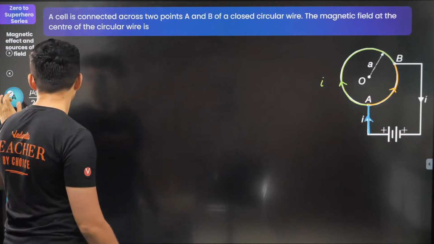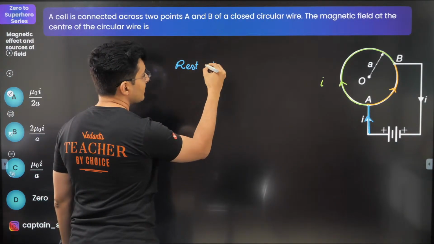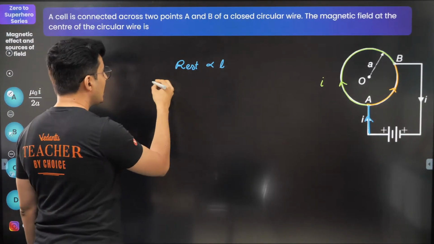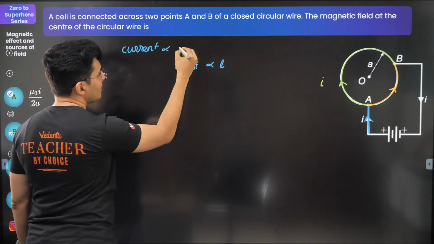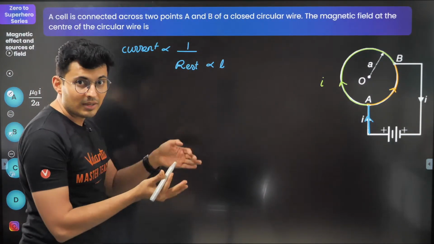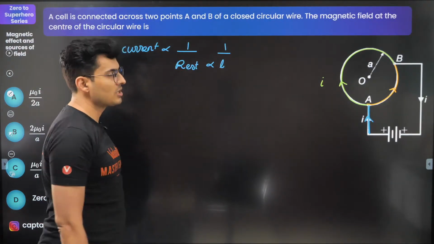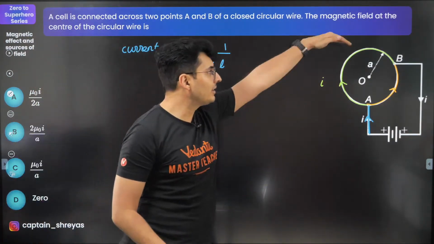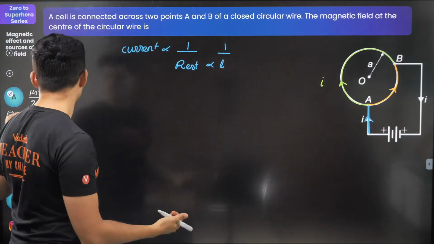And we all know that the resistance is directly proportional to the length, and the current is inversely proportional to the resistance when it splits. So current is also inversely proportional to the length. More length will have less current, less length will have more current, proportionately.